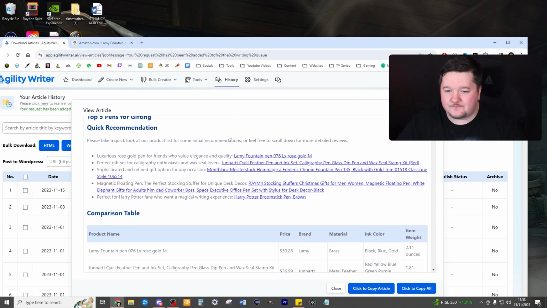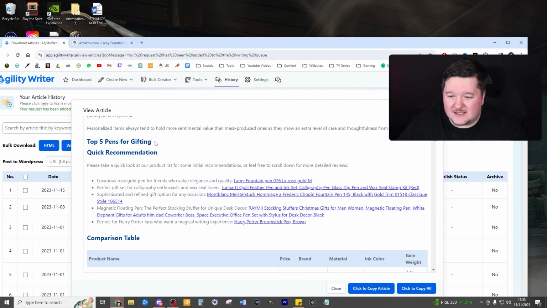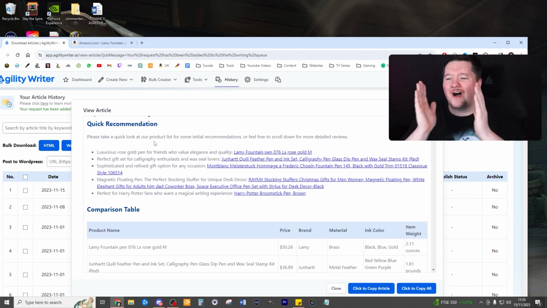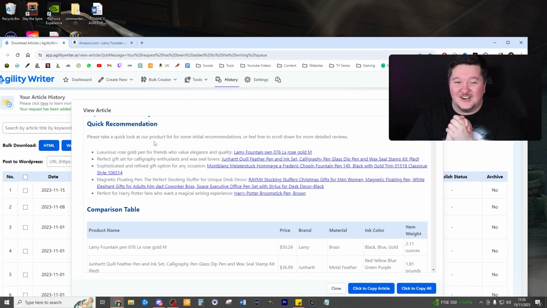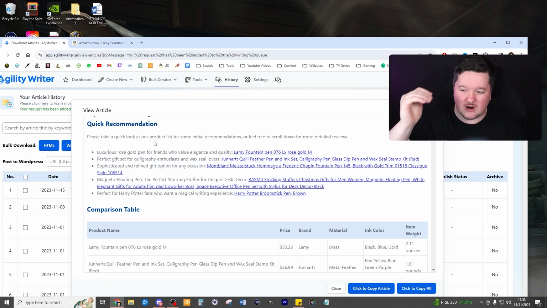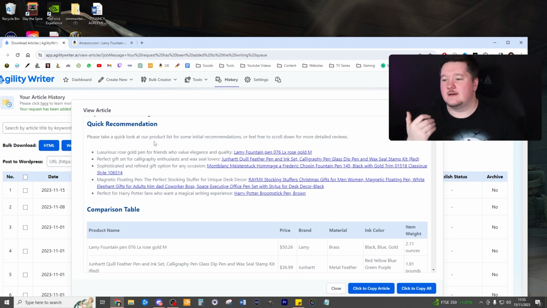pen articles. So, top 5 pens for gifting, quick recommendations. Oh, I love that. Awesome. It's got quick recommendations. This is what we are going to move all the way to the top, just under the first paragraph, because we want to get it right away. These are the top 5 pens to buy, because sometimes people don't want to read an article. They just want to go, boom, show me what it is.